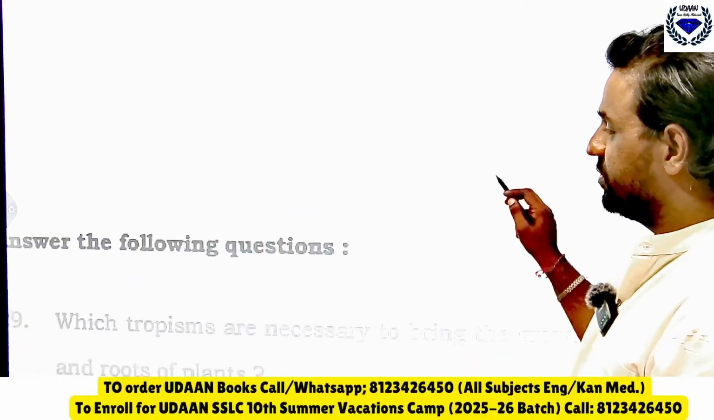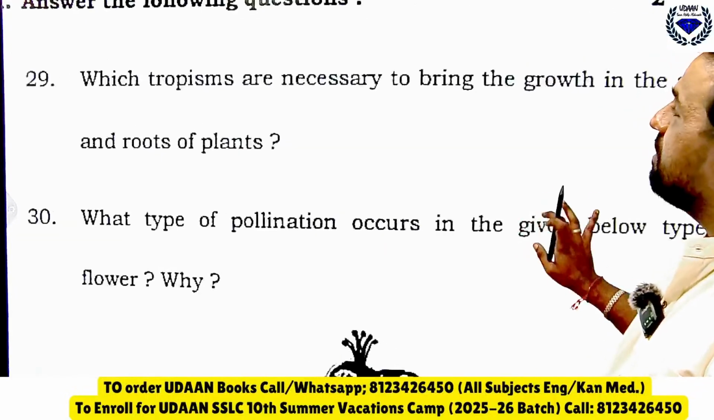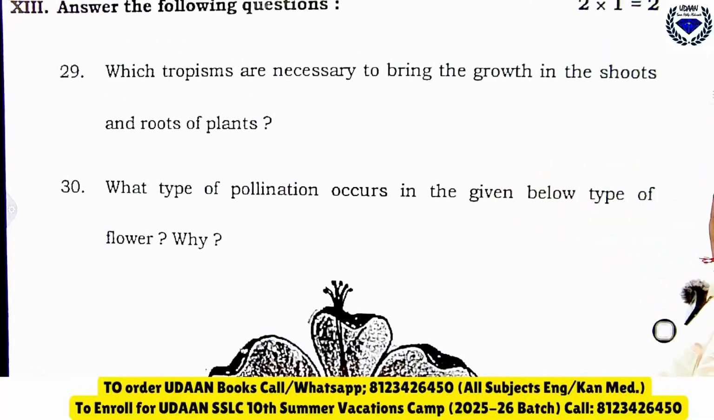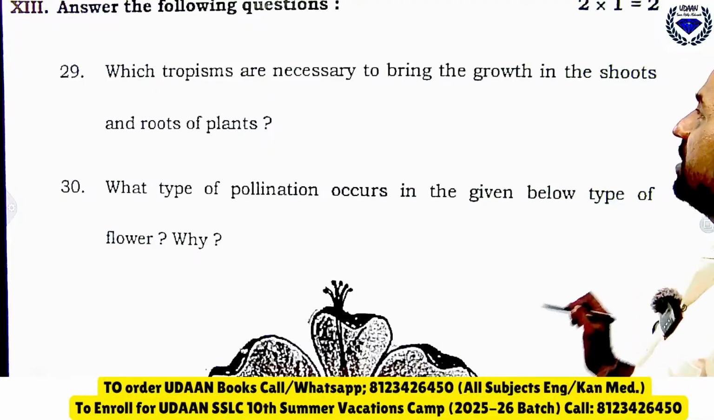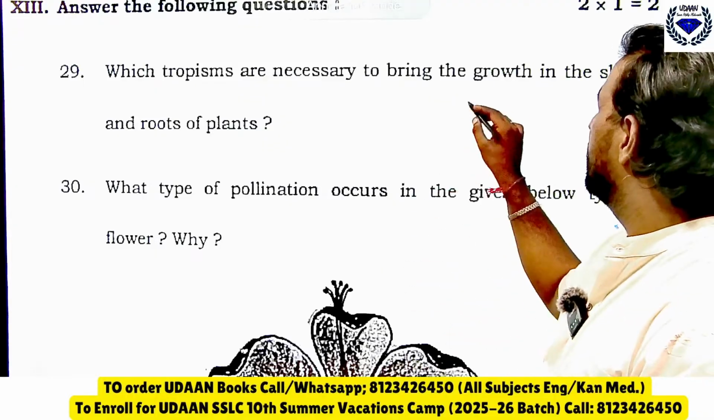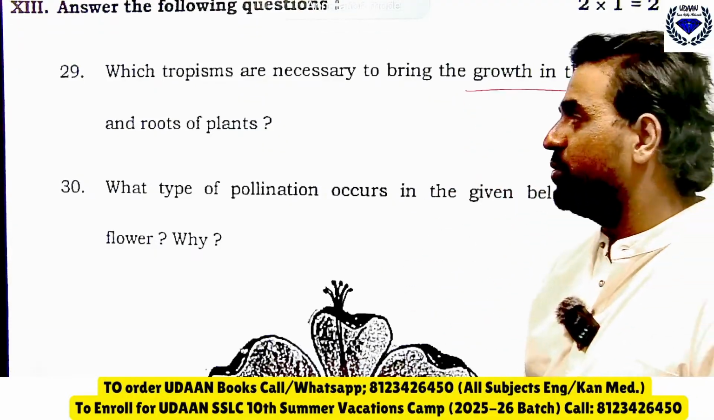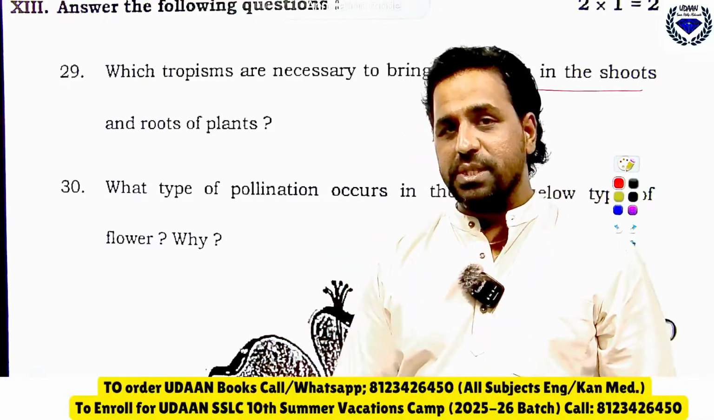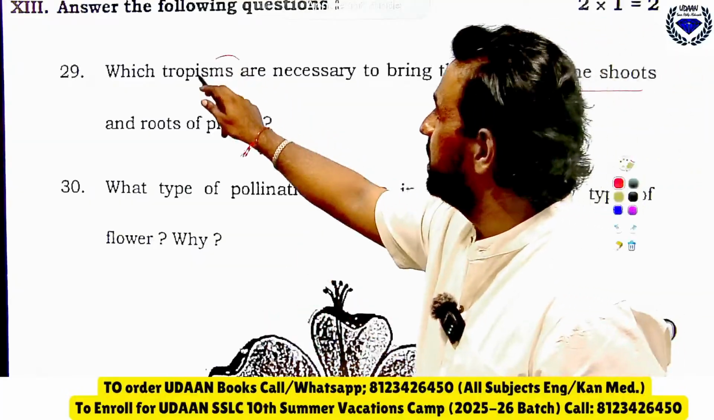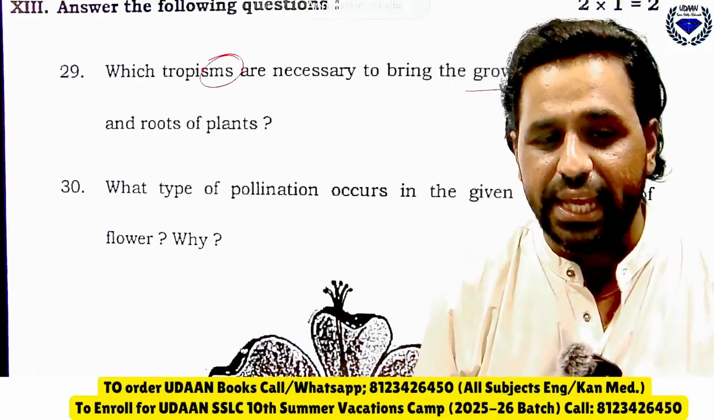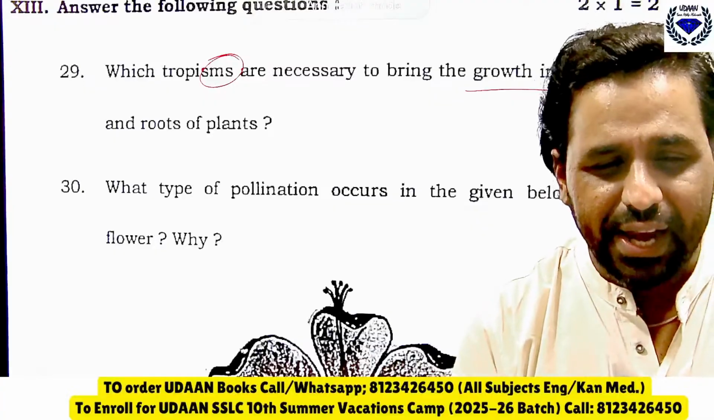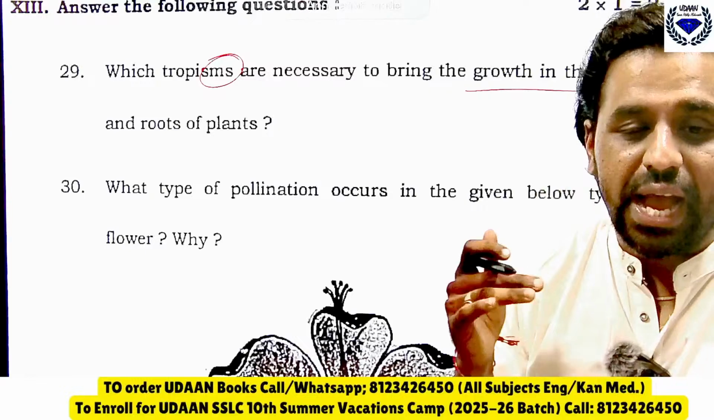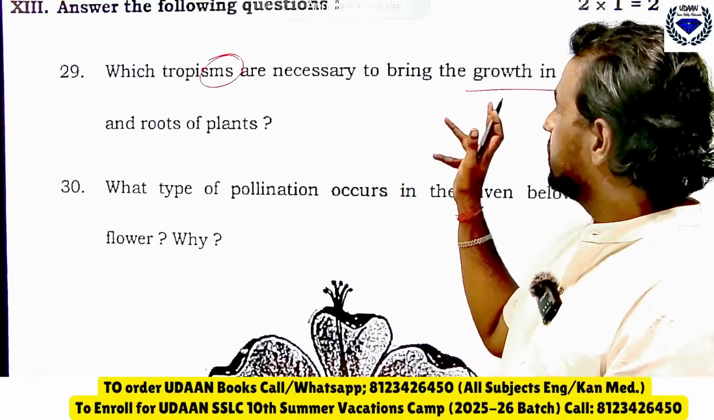So we will get to know it later. Now look, which tropisms are necessary to bring the growth in the shoots and the roots of the plant? So tell me, which tropisms are necessary for the growth of shoots and roots of a plant? Which tropism do we need for a plant to grow? The question asks which tropisms. You all have to tell me the tropisms fast. So yes Raghu, then Jiya, yes Dear, tell me fast. Which types of tropism are needed?